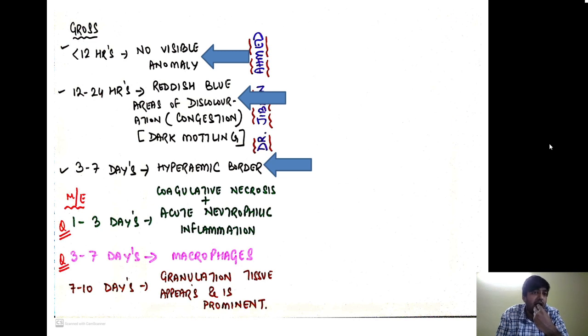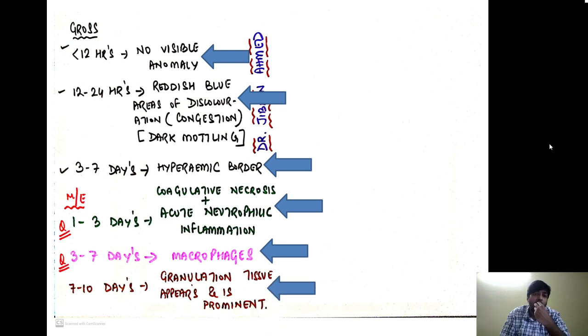Many questions are being asked from this particular part. Microscopically, the most important points are: in days 1 to 3 you are developing coagulative necrosis along with acute neutrophilic infiltration. In days 2 to 7 the picture is dominated by the macrophages, and in 7 to 10 days the granulation tissue appears and becomes very prominent in this time. So these are a few of the important points that you should keep in mind.